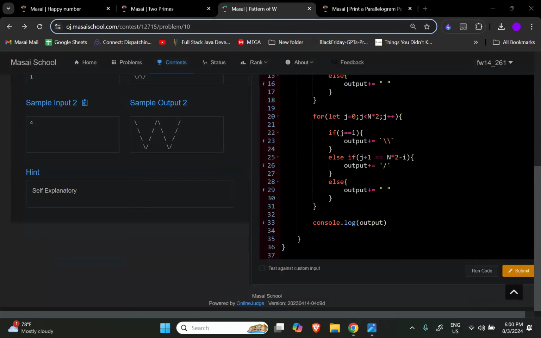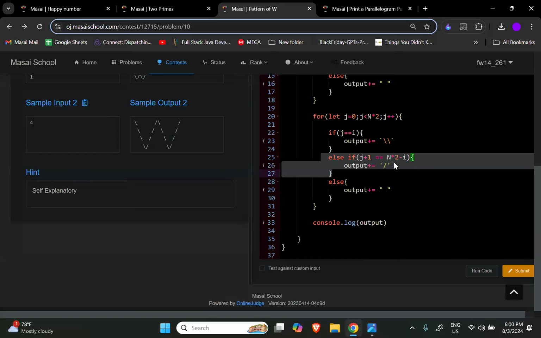Okay. So we are getting extra spaces on the right side of it, right? So after this loop, we are getting extra spaces. So whenever we print this, that is the ending, right?